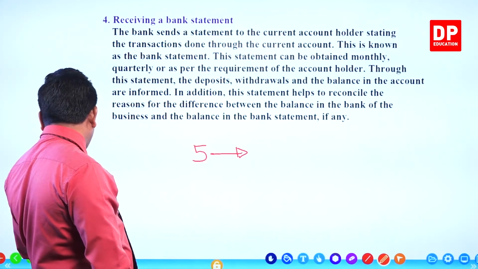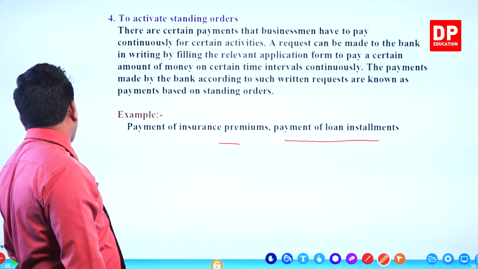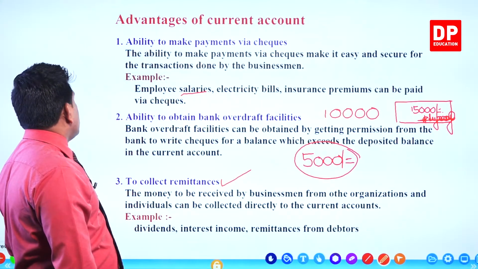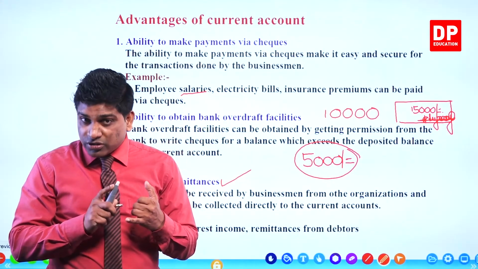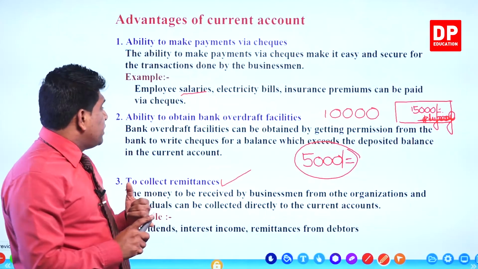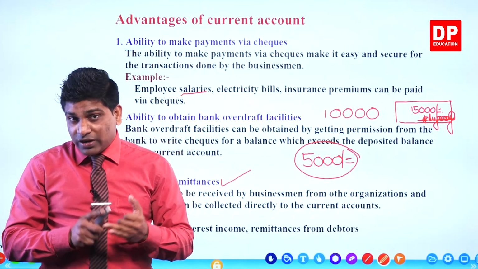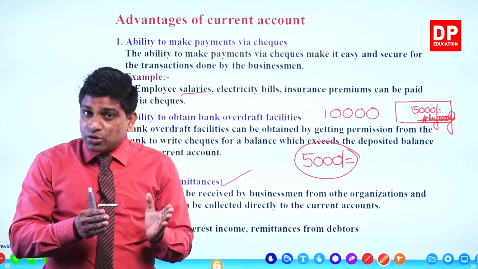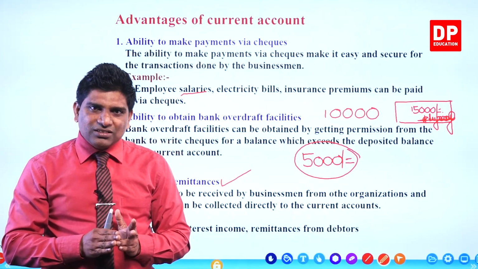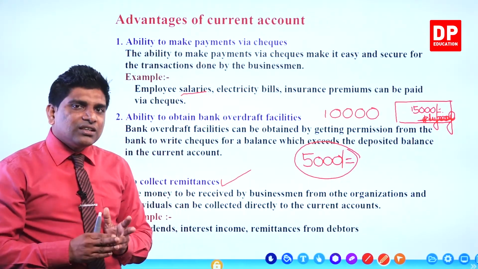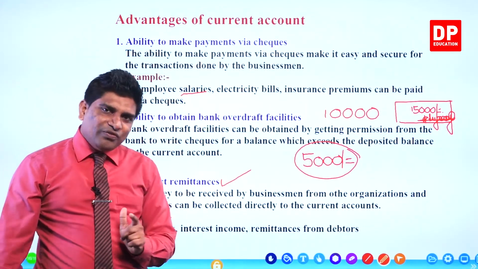What are the advantages of having a current account? The first one is you can do transactions through checks. The other one, you can get bank overdraft facilities. You know what is overdraft facilities? Overdraft means the ability to issue checks to exceed available money in the bank account. It is called what? Bank overdraft facilities.